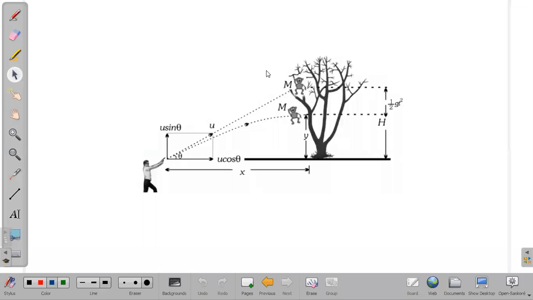Okay, now if we go with examples of this, in general, we can say a projectile means any object which is thrown into air. So if it moves under the influence of only the gravitational field, nothing else, in the absence of air resistance, such a motion of the object can be considered as a projectile motion. Okay? We can take so many examples for this.